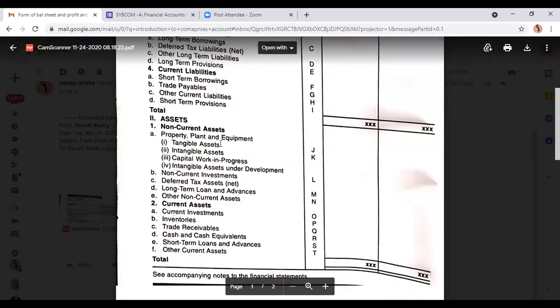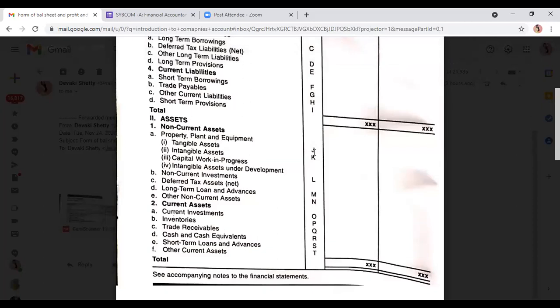Here, for tangible assets, the total balance of tangible assets is written in this format. And in the note we will write plant and machinery, land and building, vehicles, whatever tangible assets are given in the question, one by one, then total them, and write the total here. But when you want to see what all tangible assets we have, you have to go to the note and check what all there is. If you want to see the breakup, you have to refer to the notes.